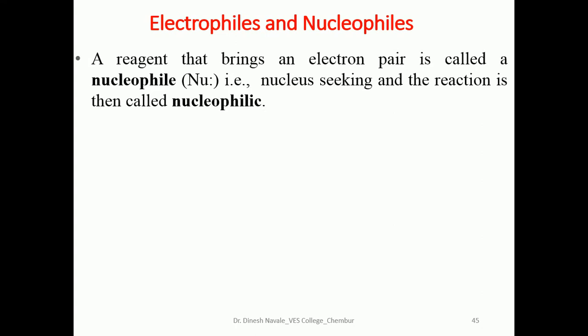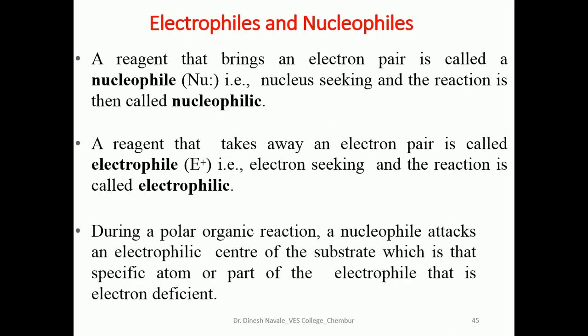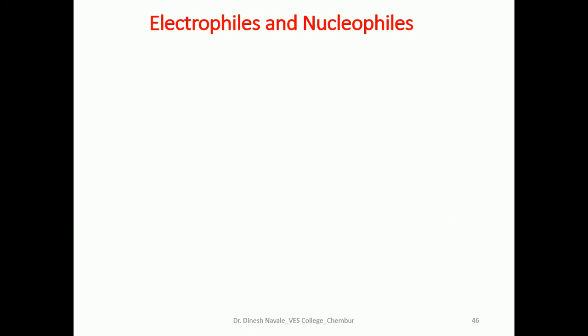So what is the difference between electrophiles and nucleophiles? A reagent that brings an electron pair is called a nucleophile, meaning nucleus seeking, and the reaction is then called a nucleophilic reaction. A reagent that takes away an electron pair is called an electrophile, and the reaction is called electrophilic. So during a polar organic reaction, the nucleophile attacks an electrophilic center.